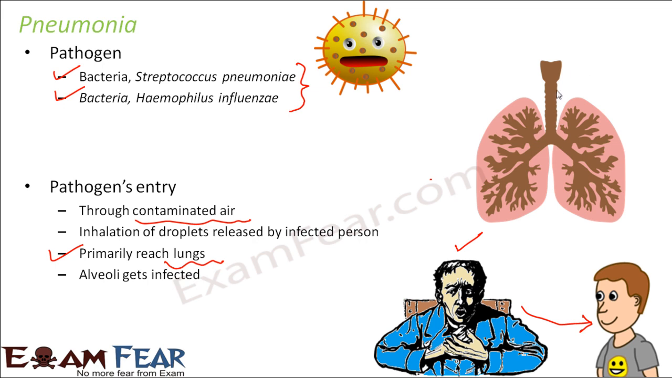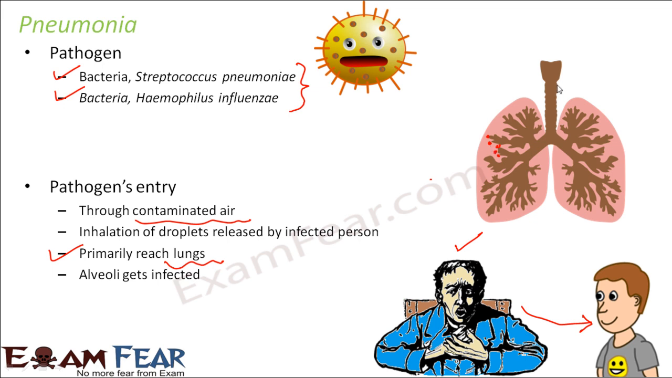Alveoli get affected. If you look at the lungs, you have the bronchi. Then you have bronchioles, and the bronchioles further branch to form the alveoli. Alveoli are basically the terminal part of the bronchioles through which the actual exchange of gases takes place. So alveoli is that particular part.